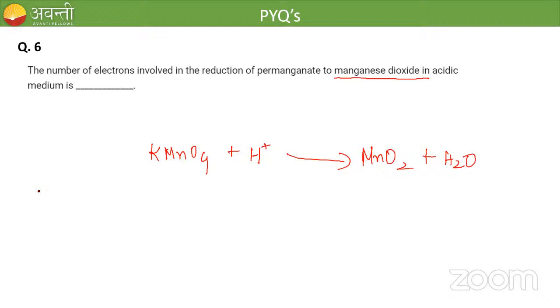So what is the oxidation state of manganese on the reactant side? The oxidation state of manganese here is +7. And what is the oxidation state of manganese here?